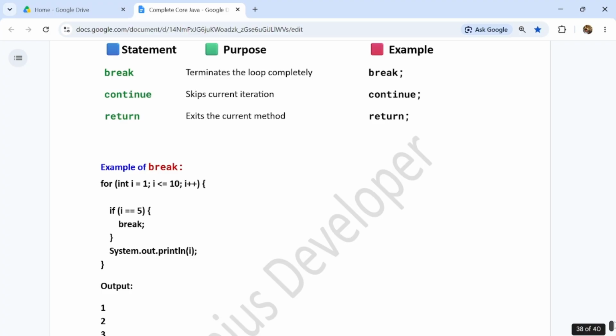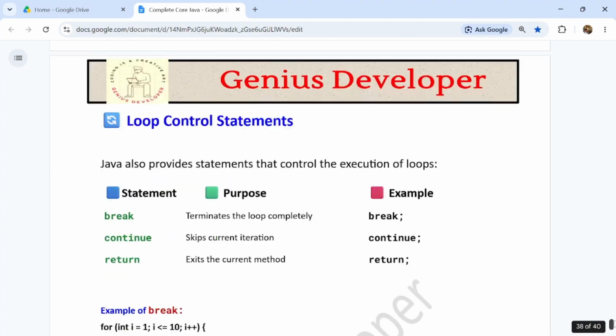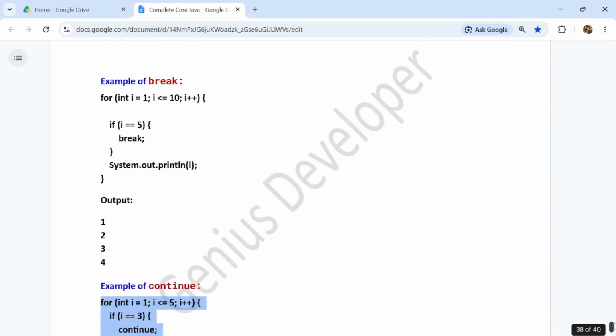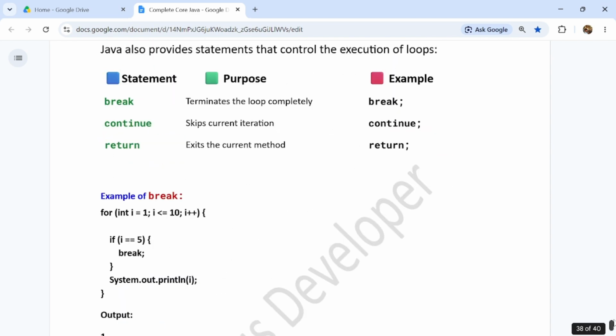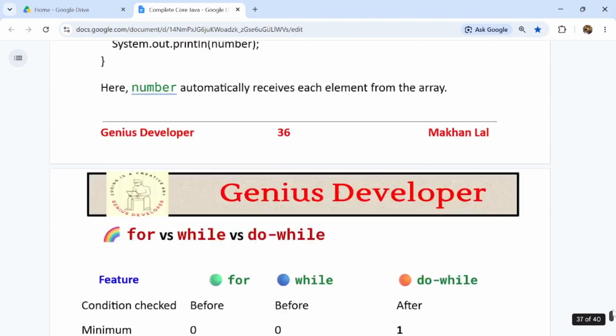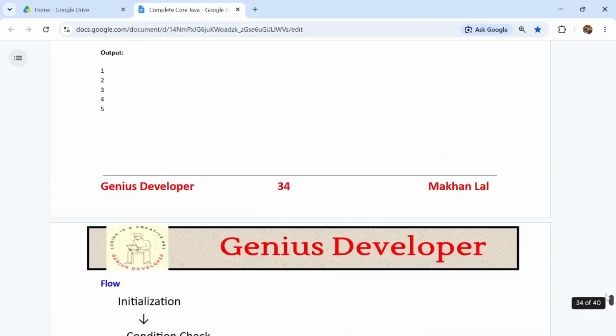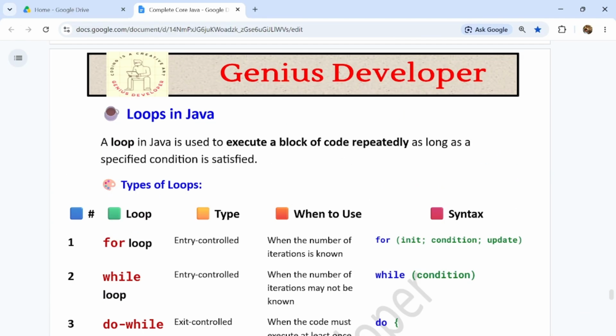Return we will discuss later in methods, guys. And return is very important for the loops and for implementing methods, guys. So these were the important points about the loops and control statements, guys. Hope it is clear, guys. If you have any doubt, you can post it in the comments, and also run the code and programs, then you will understand in a better way, guys.